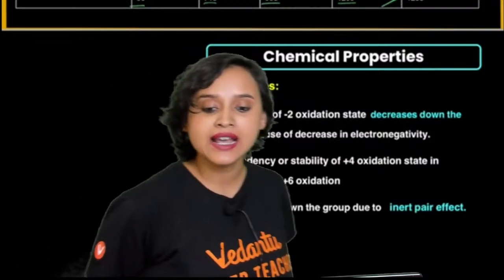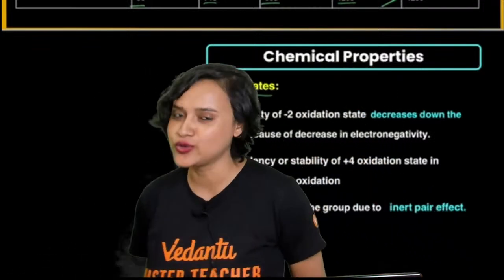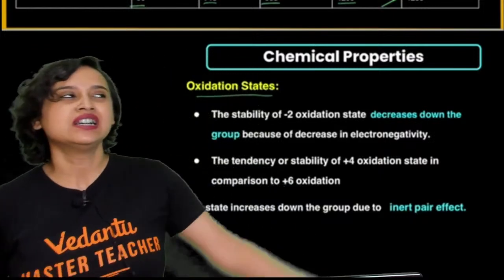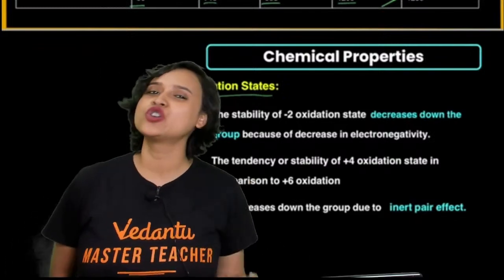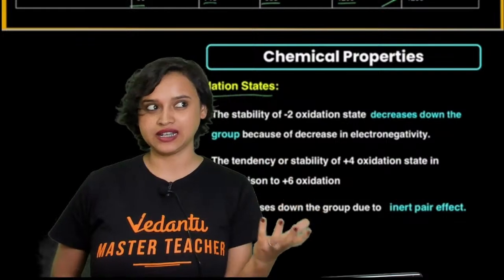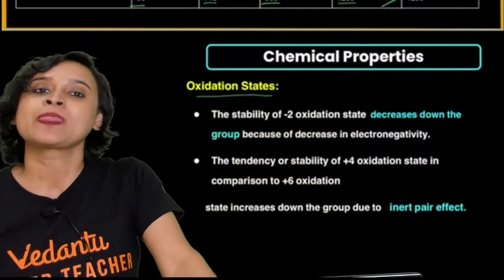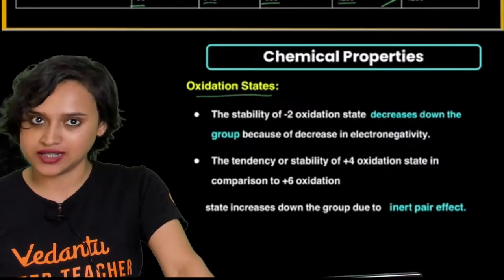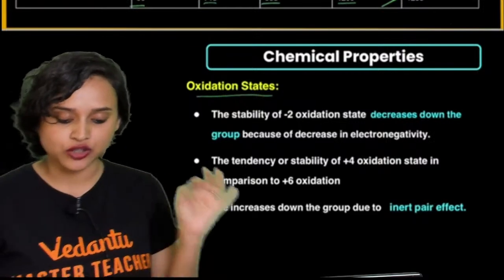Because when the size of the atom increases, do you really think that it will try to accept more electrons? No, it will not. Rather, because the size of the atom has increased, it would want to give it away. Like, hey, take the electrons and go, right? So yes, the stability of the -2 oxidation state decreases down the group because of the decrease in electronegativity.